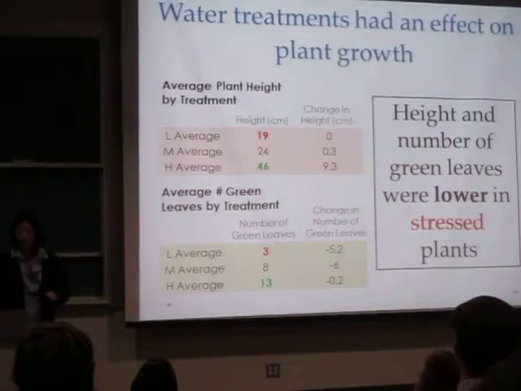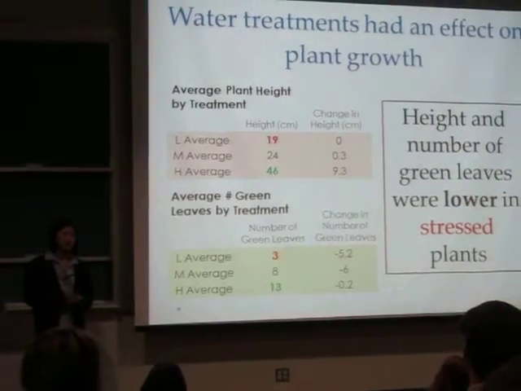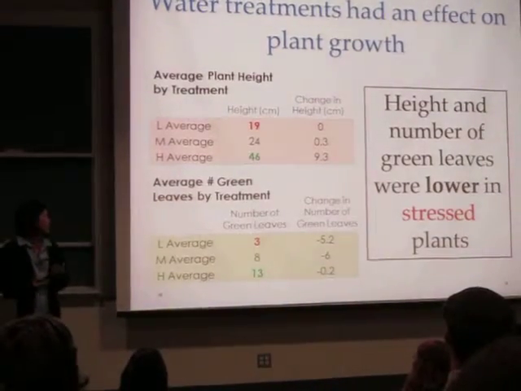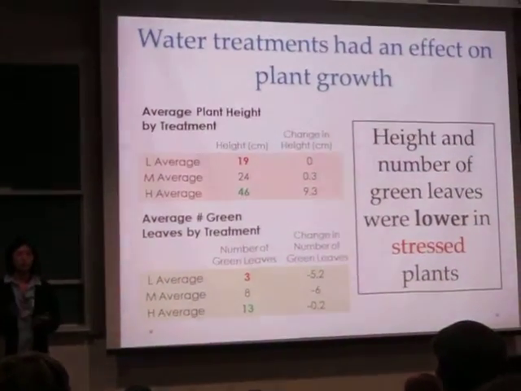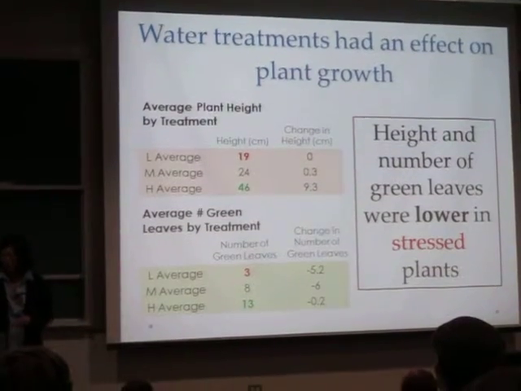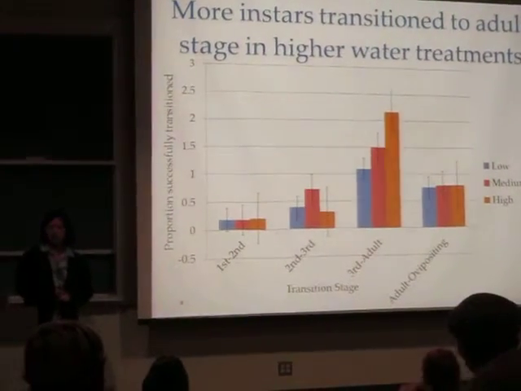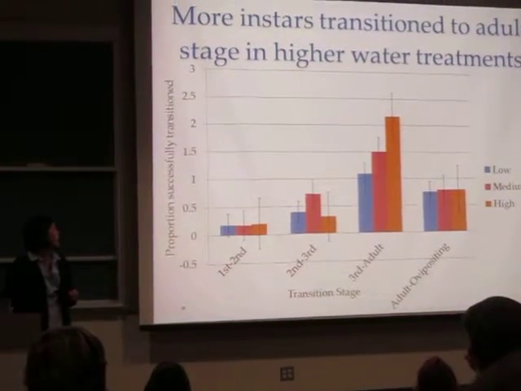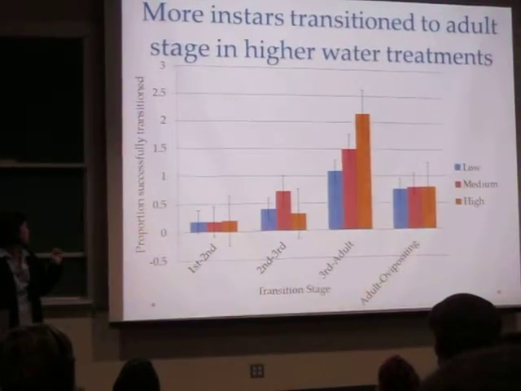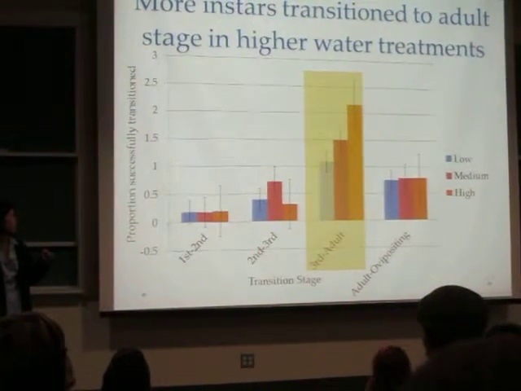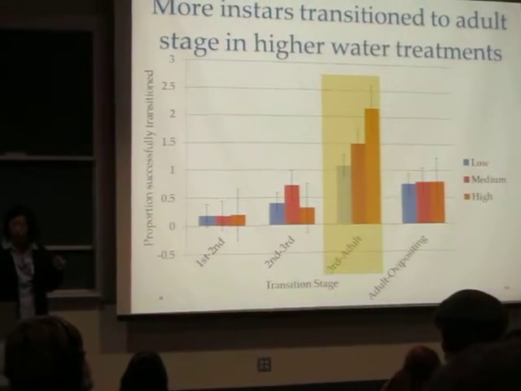We did find that water treatments had a significant effect on plant growth, but we're not entirely sure about the nitrogen or other nutrient content of the plants, and we hope to do more analysis on that later. We believe that more instars transition to adult stage in higher water treatments. And so this is proportion of instars moving to the next stage, and you can see here, the higher primary water treatments had more.